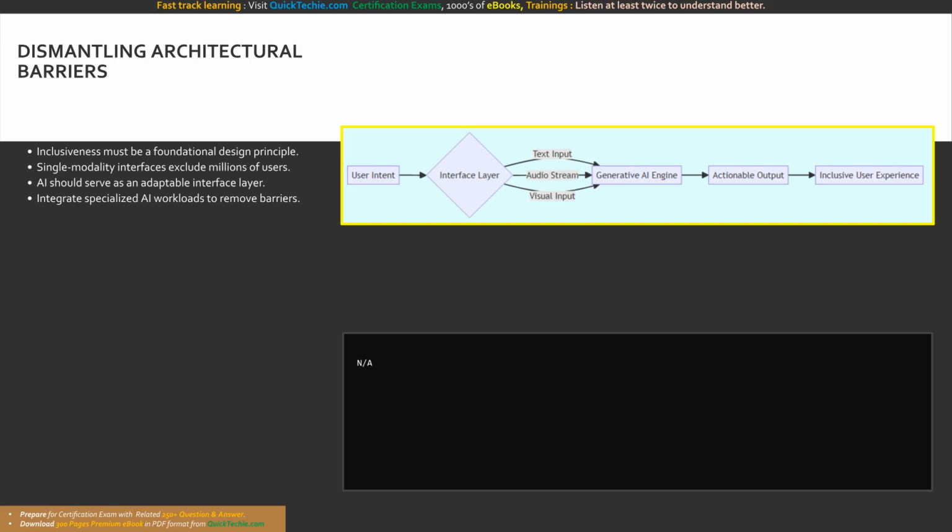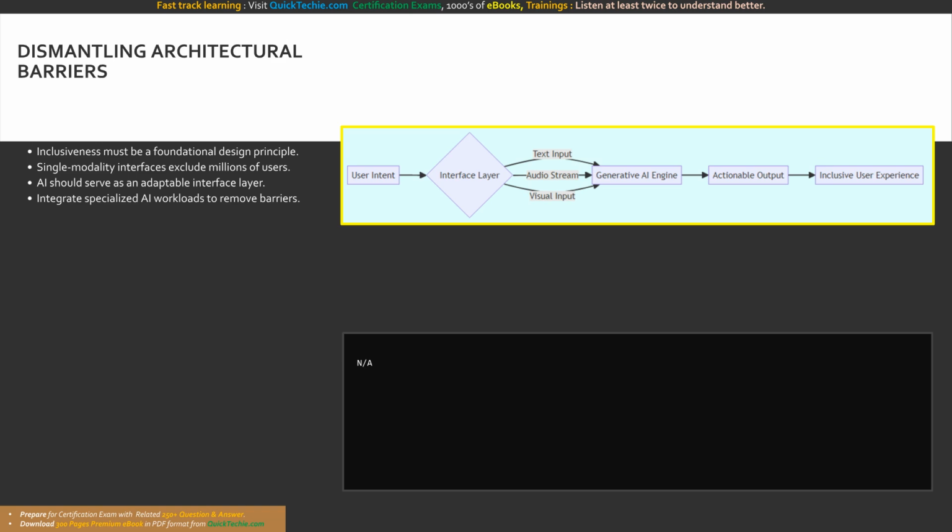When we build an AI-powered application, such as a generative AI copilot or a conversational agent, we are essentially building a digital assistant. If we only provide a graphical user interface that requires reading dense text and typing on a physical keyboard, we instantly exclude millions of potential users. This exclusion contradicts the very purpose of AI, which is to democratize capabilities and augment human potential.